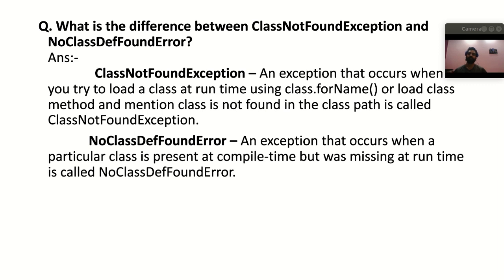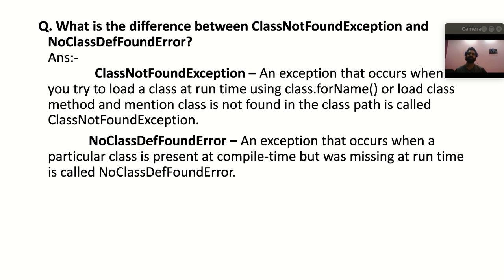So basically if you try to load a class at runtime and that class is not available in the classpath, then we will get this ClassNotFoundException, right? The second is NoClassDefFoundError. This is basically an error, and it occurs when a particular class is present at compile time but is missing at runtime. The compiler will compile all the classes and it will not give any error.